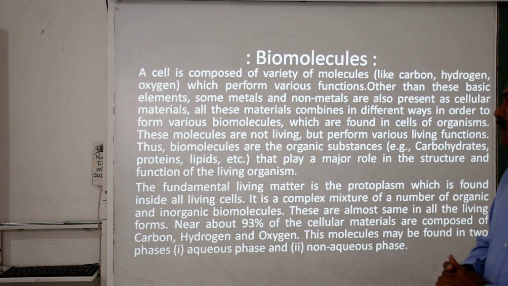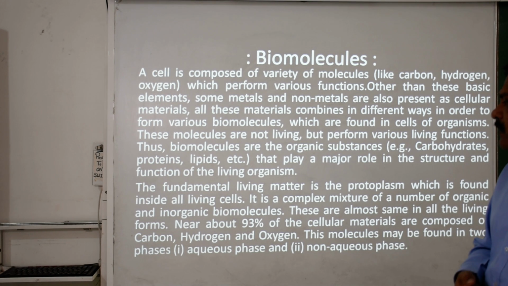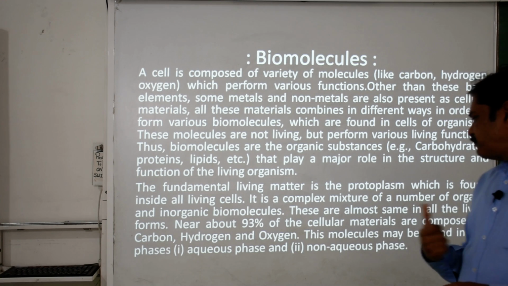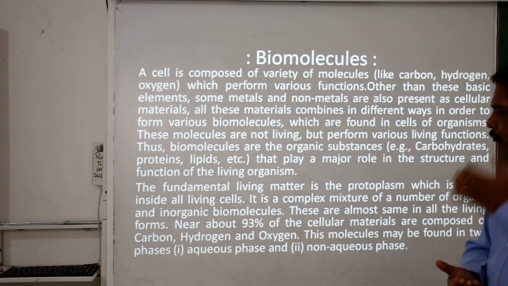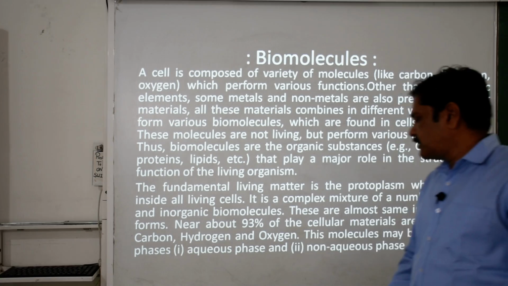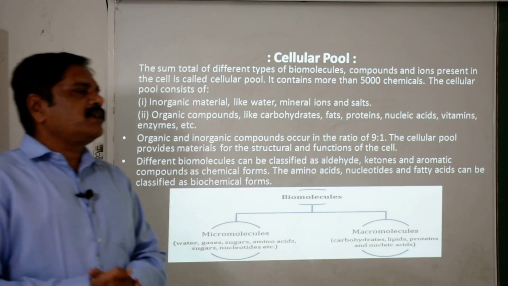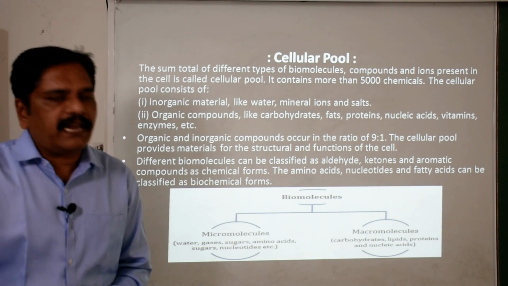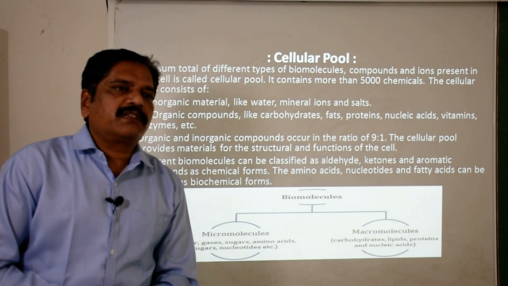Nearly 93% of the cellular composition is made up of carbon, hydrogen and oxygen. For the sake of convenience, these molecules are found in two forms, one the aqueous phase and second the non-aqueous phase. Clear? According to this aqueous and non-aqueous phase, we have a first categorization. Now we are going to discuss first the cellular pool.